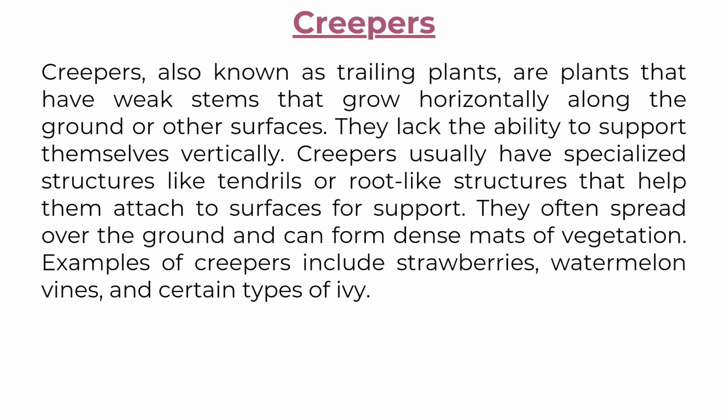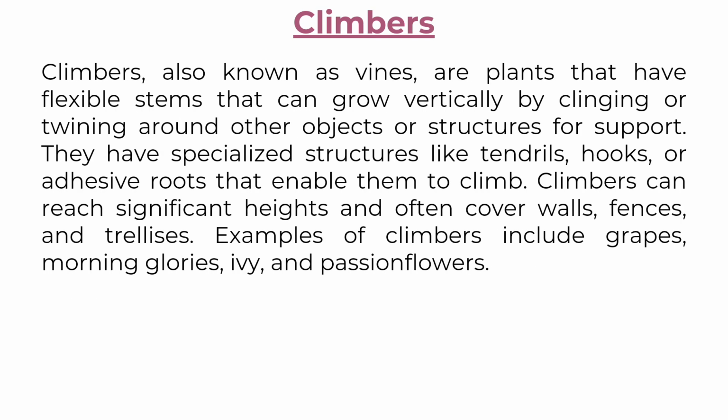Creepers. Creepers, also known as trailing plants, are plants that have weak stems that grow horizontally along the ground or other surfaces. They lack the ability to support themselves vertically. Creepers usually have specialized structures like tendrils or root-like structures that help them attach to surfaces for support. They often spread over the ground and can form dense mats of vegetation. Examples of creepers include strawberries, watermelon vines, and certain types of ivy. Climbers.